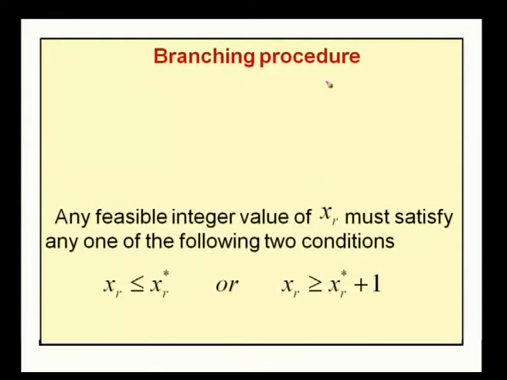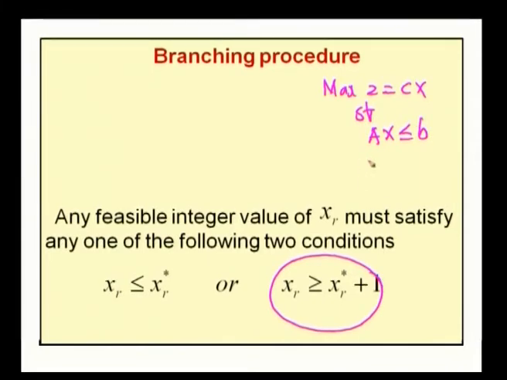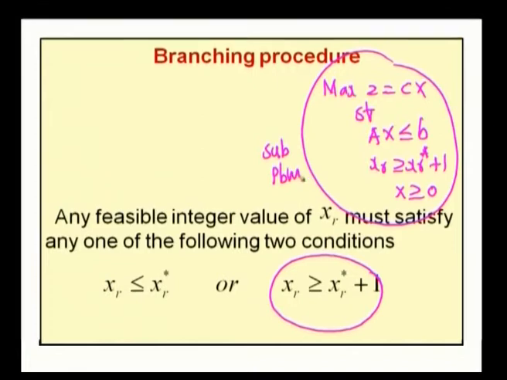Sub problem 2 becomes this way. The original problem is maximize z equal to cx subject to the constraints ax less than or equal to b, and by adding the constraint xr greater than or equal to xr star plus 1 and x greater than or equal to 0, this becomes our sub problem 2. So, the original problem splits into two sub problems.